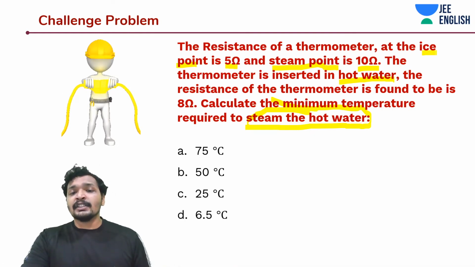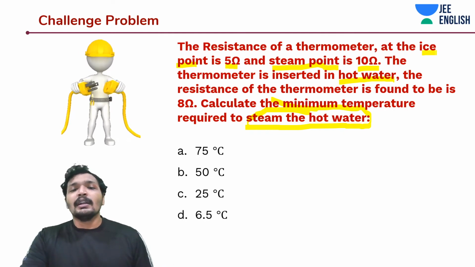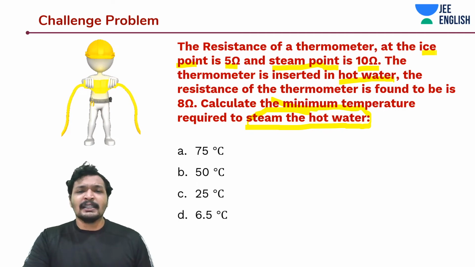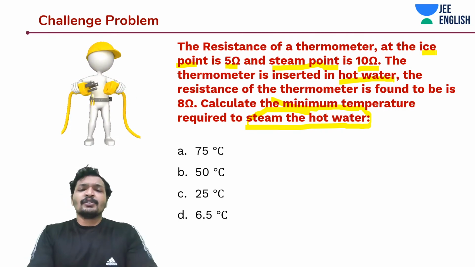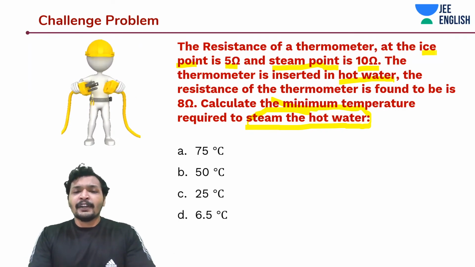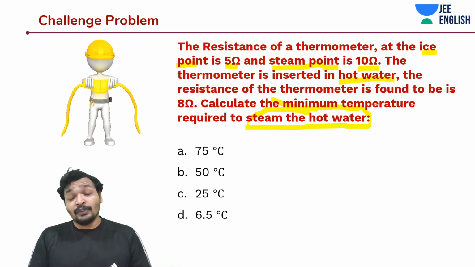And 10 by 5 is nothing but 2. So 2 is equal to 1 plus alpha into 100. Let's keep it 1 by 100, that's easier. So 2 minus 1 is alpha into delta T, so alpha is 1 by 100.